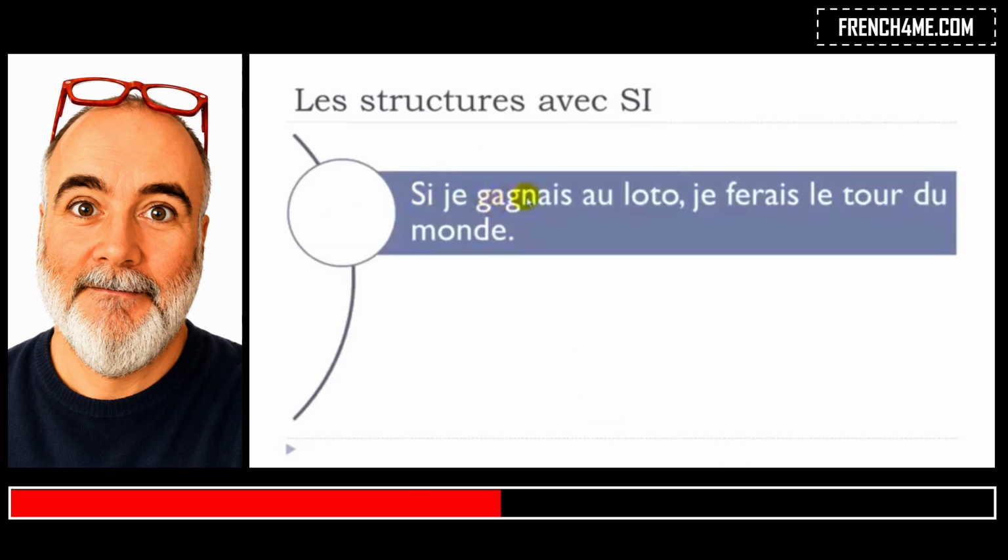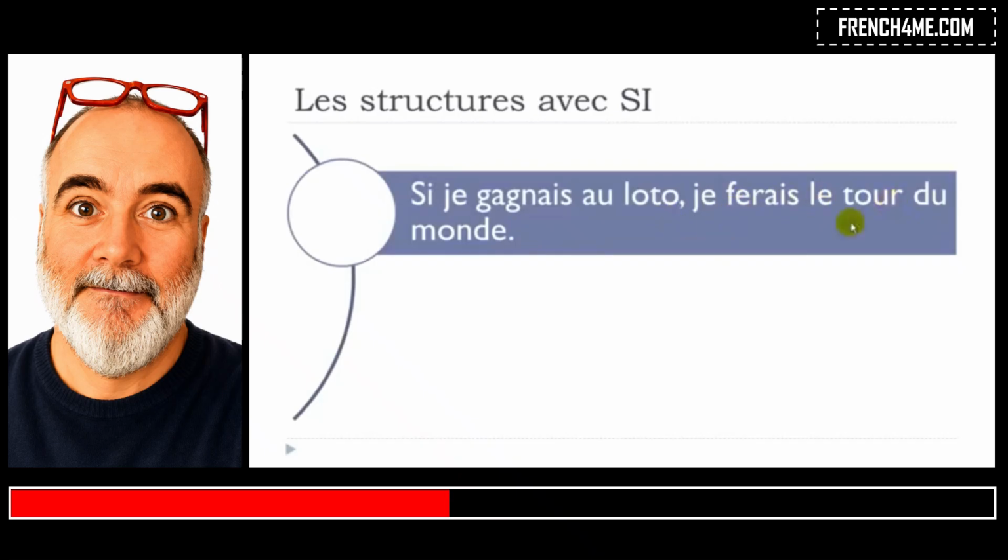Si je gagnais au loto, je ferais le tour du monde. Si je gagnais, gagner is to win, au loto, je ferais, it's the conditional form of to do, faire, okay, so I would do, okay, le tour du monde.